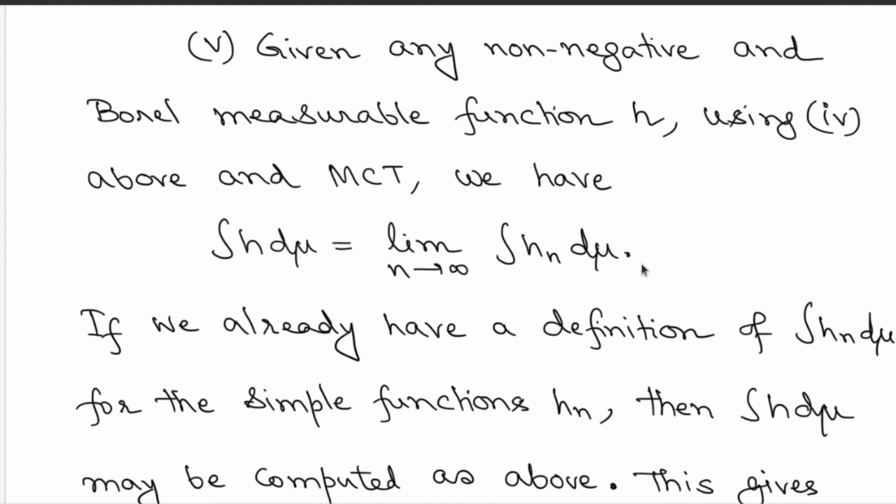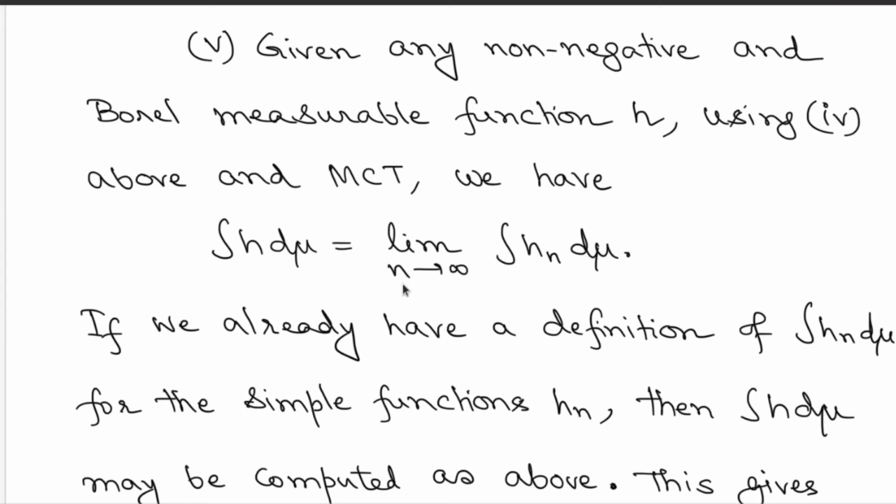So if you can compute the integration of simple functions appearing on the right hand side, and consider the limit of that, then you have the value of the integration of h. But remember, we had earlier defined the integration of non-negative measurable functions h as a supremum over a certain class of simple functions below h. Here we have an alternative expression in terms of a limit, not a supremum. Of course, the hns increase, so this limit is nothing but the supremum over this countable set of values.